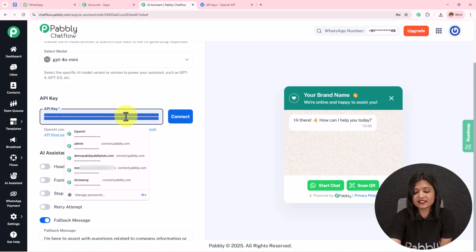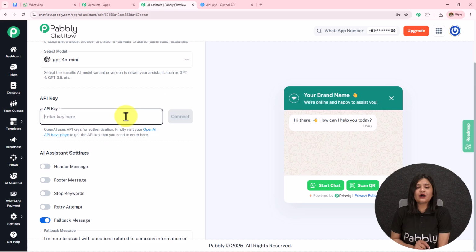Here, as I have already an existing API key, I am on the paid account of OpenAI, and it is necessary that you also have the paid account of OpenAI. I am going to paste the API key which I have already created over here.